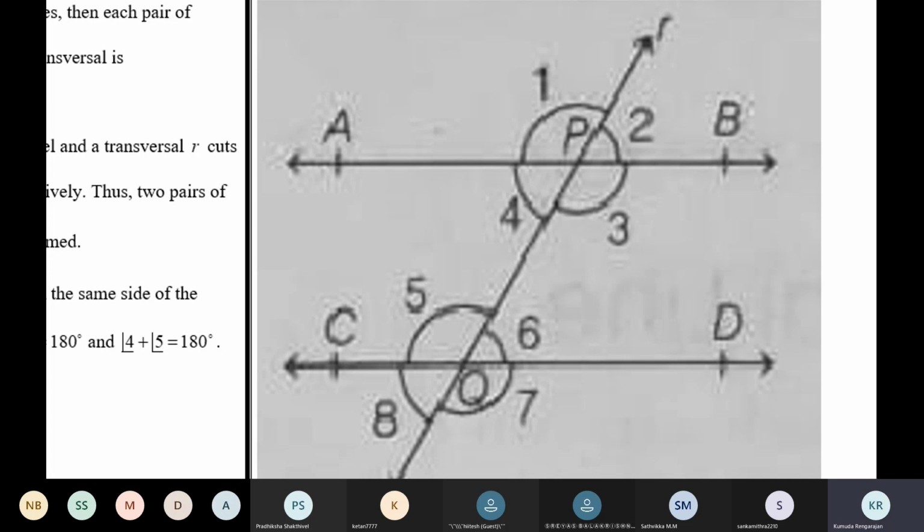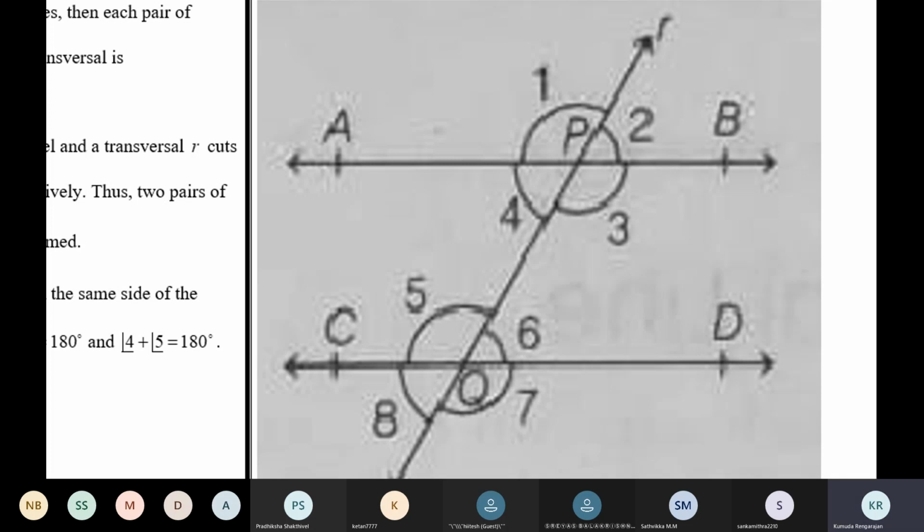Now, 4 is equal to 6, right? Alternate interior angles. We have proved alternate angles are equal, and we also proved that when one pair of alternate interior angles is equal, lines are parallel. We have proved all that. Now you can use all the earlier ones.